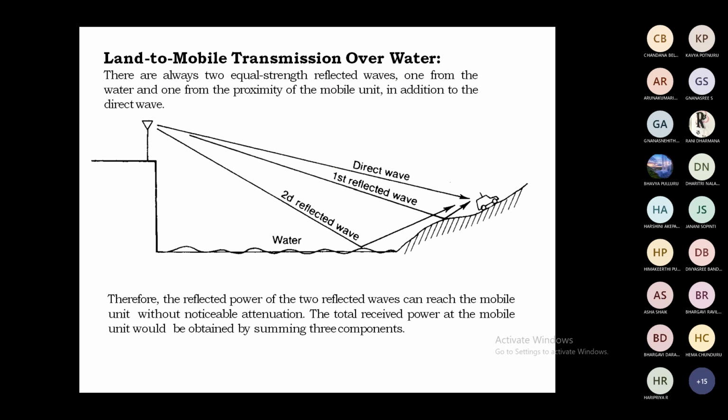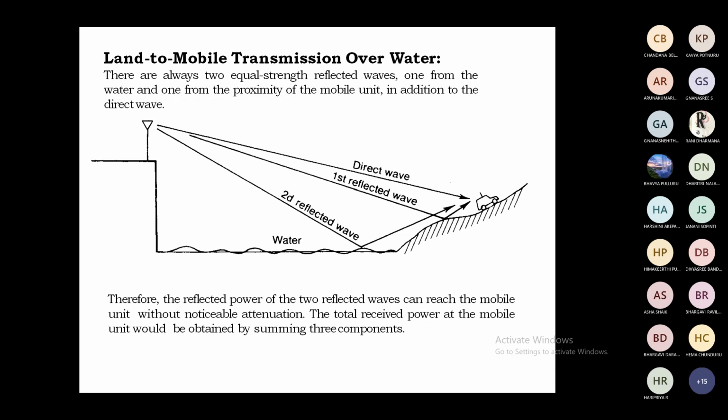Right. Now we are calculating the received power over water, that is, land to mobile transmission over water. Here in this figure, one is the direct wave, and the other two are reflected waves: one reflected from ground, another reflected over water.